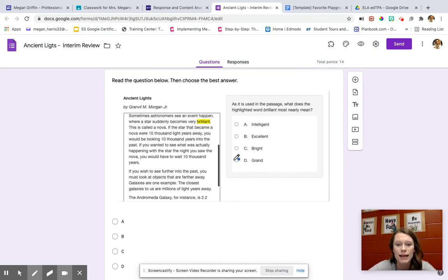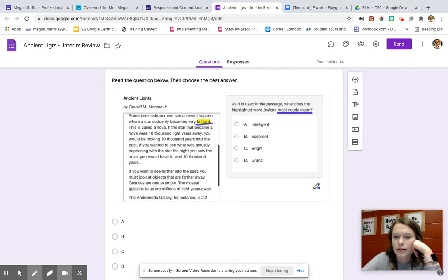As it is used in the passage, what does the highlighted word brilliant most nearly mean? Okay, so most nearly means we have to make a guess. The passage does not tell us. We have to make an inference, okay? And I have my highlighted word here, brilliant, so that tells me that I need to use my context clue strategy. I'm going to read a little bit above and a little bit below, highlight clues, and think about what I know. So let's read above and below. Sometimes astronomers see an event happen when a star suddenly becomes very brilliant. This is called a nova.